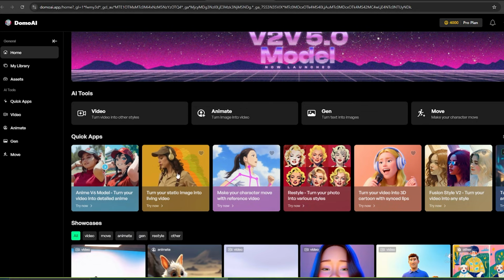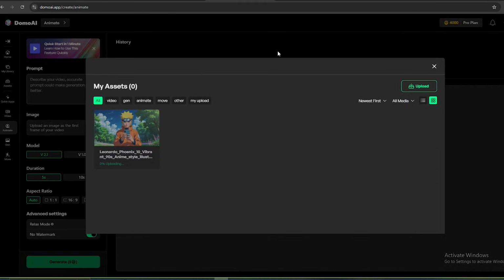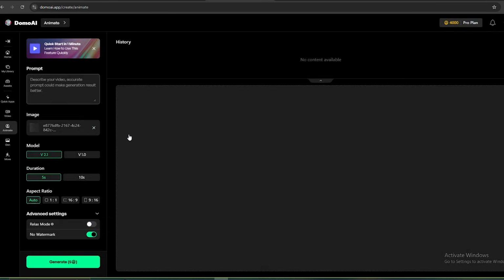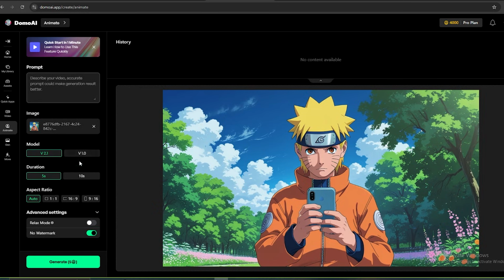First, I'm going to try this image to video feature. This dashboard looks cool. I'm going to upload an AI image I generated. This is a famous anime character looking at the phone. Now, let's try to turn this into a video. Once the image is uploaded, you can edit these. I'm going to select this V2.1 model for this, and you can select the duration time, either 5 seconds or 10 seconds.